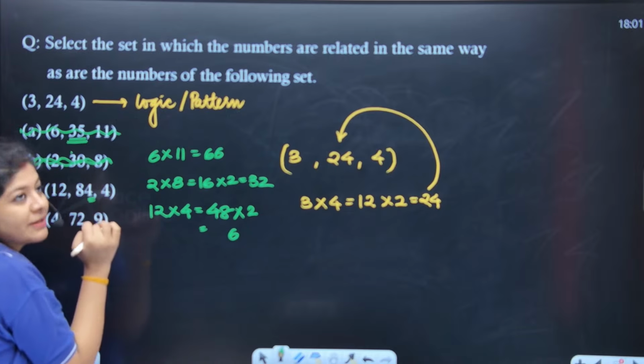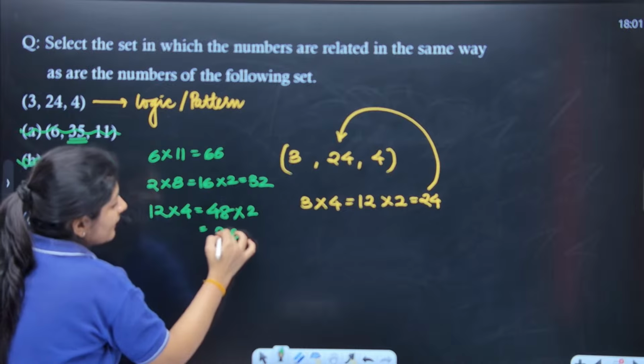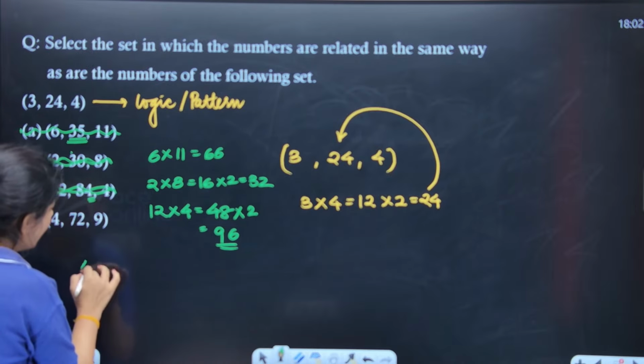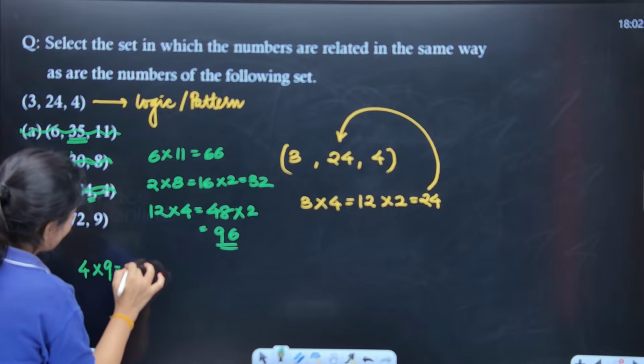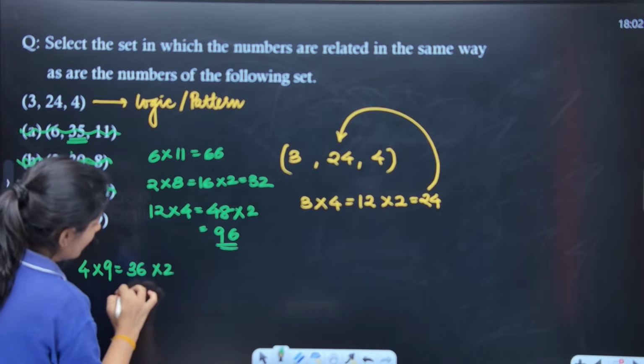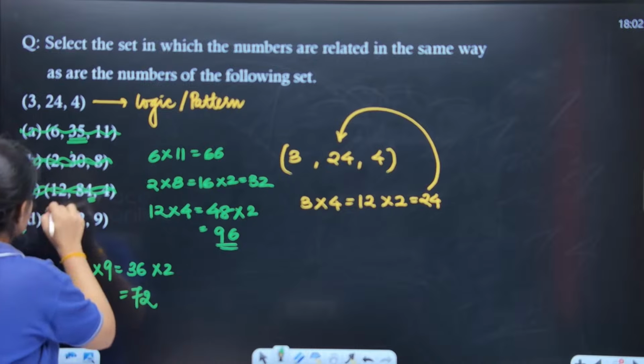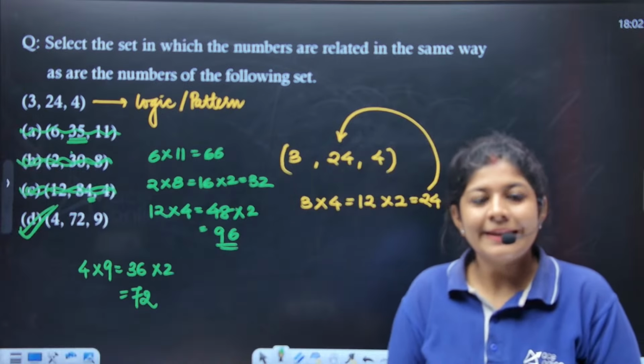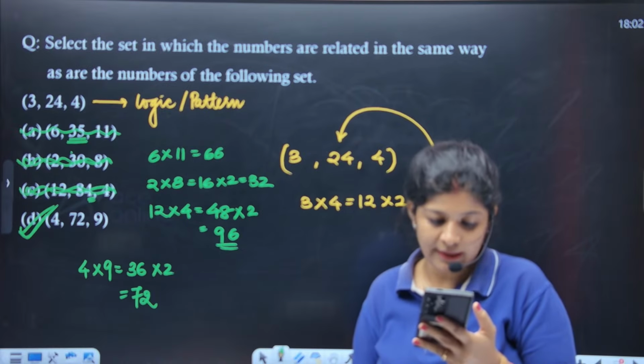So at the unit place I want the 6. Right here we want 96. Do we have that? No. Option number C also eliminated. 4 into 9, which is nothing but 36. 36 into 2, which is nothing but 72. Yes, option number D is the correct one. Option number D is the correct one, right?